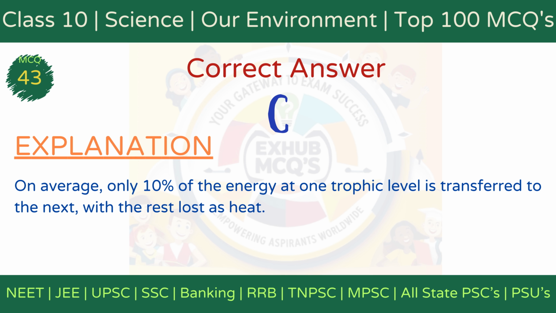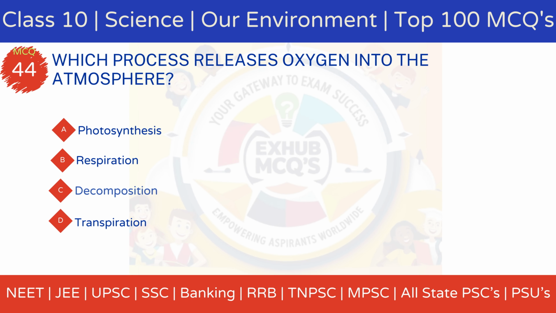Explanation: only about 10% of the energy at one trophic level is transferred to the next level, while the rest is lost as heat or used for metabolic processes. MCQ 44. Which process releases oxygen into the atmosphere? Option A, photosynthesis. Option B, respiration. Option C, decomposition. Option D, transpiration.